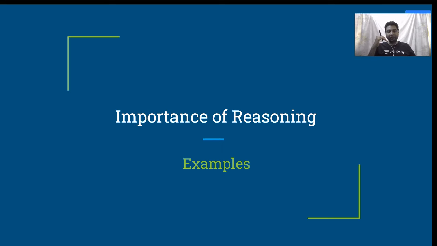life. Is that clear? Therefore, reasoning becomes extremely important, not only for the logical reasoning section, but in general for exams as well as in general in life. Reasoning becomes extremely important. Is that clear?